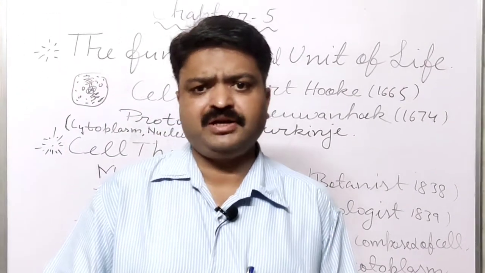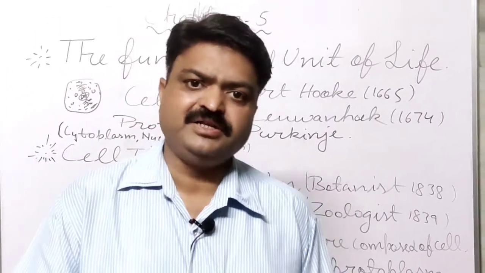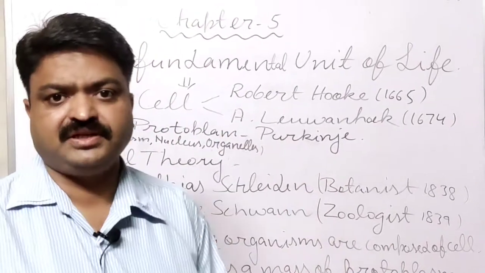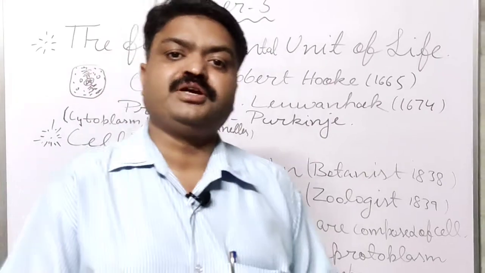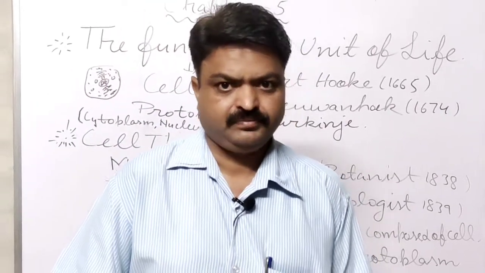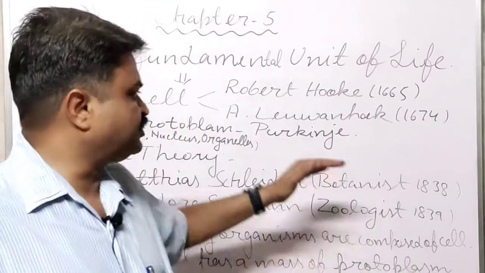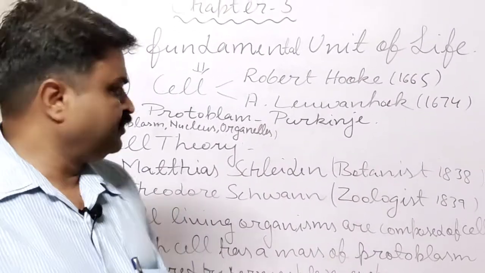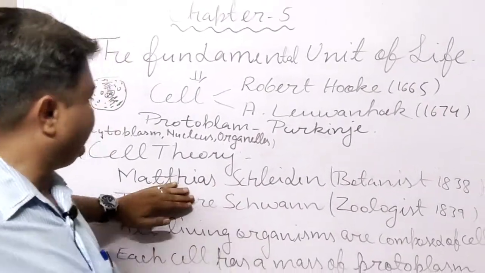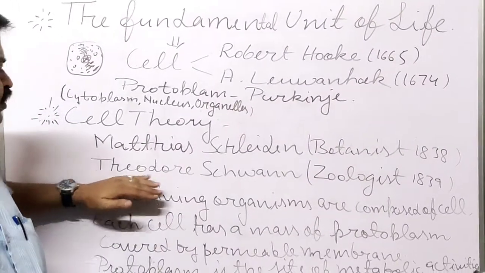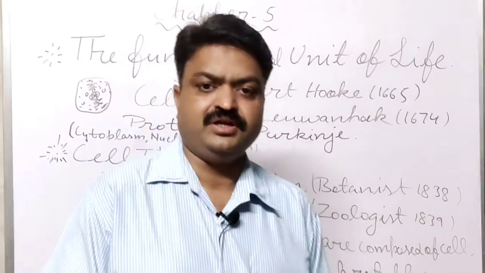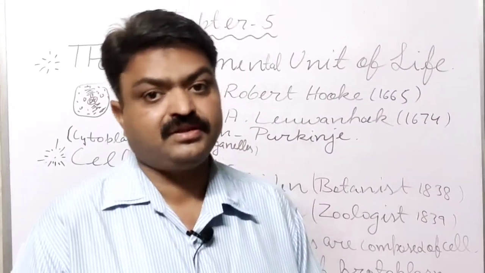All the metabolic activities take place inside the protoplasm, and this important structure was discovered by Purkinje. And with the help of the study of Purkinje, two scientists, Matthias Schleiden and Theodor Schwann, gave the cell theory, student.